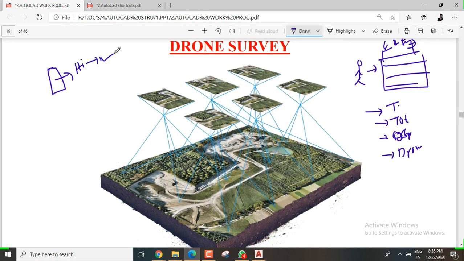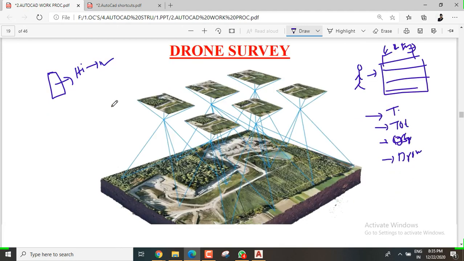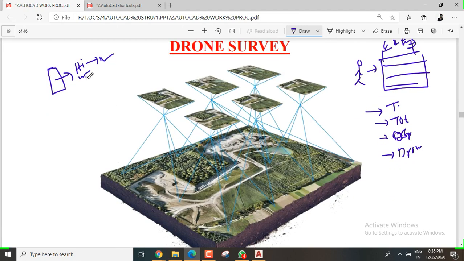If the person doesn't give higher productivity in less time, they need to go for these types of technologies. Even companies depend upon the technologies, otherwise the company will never move.